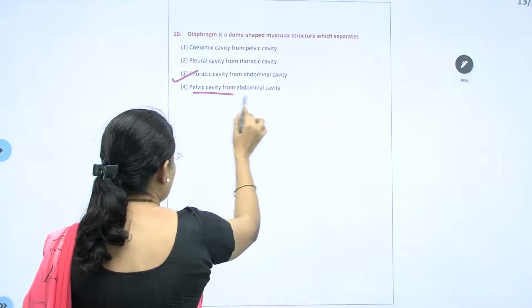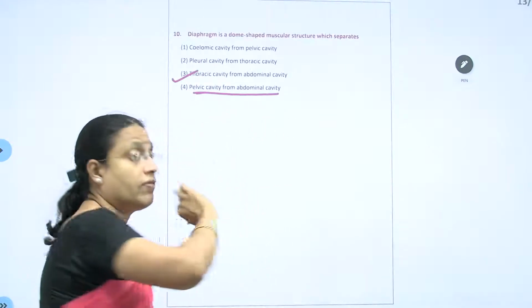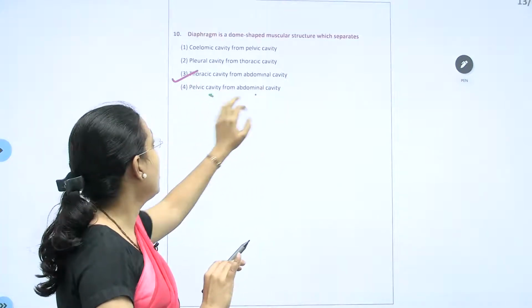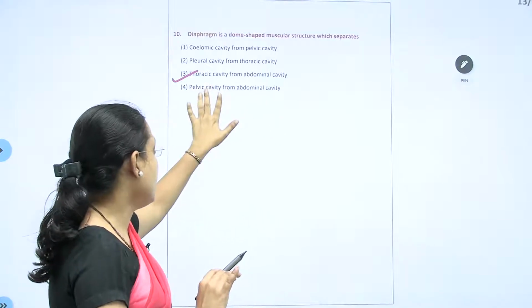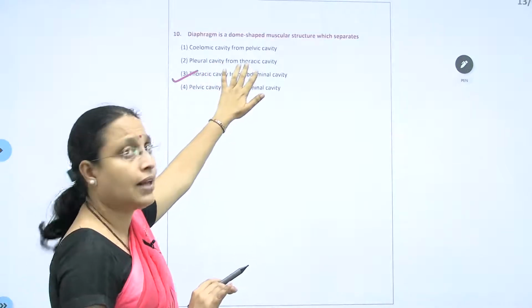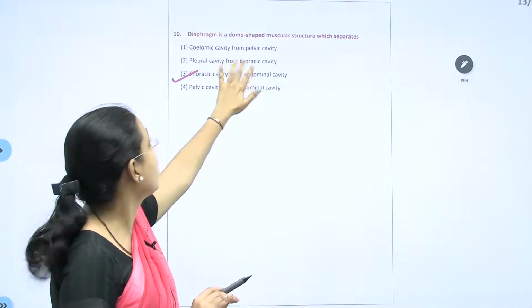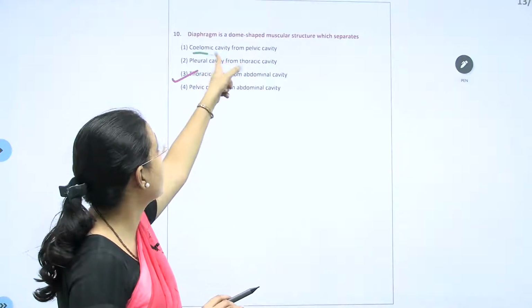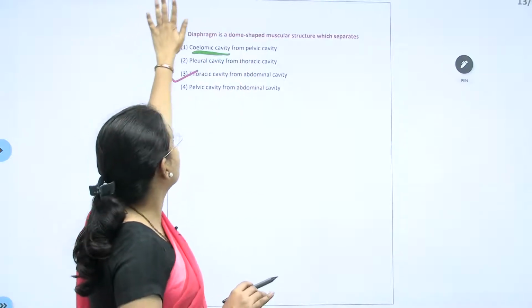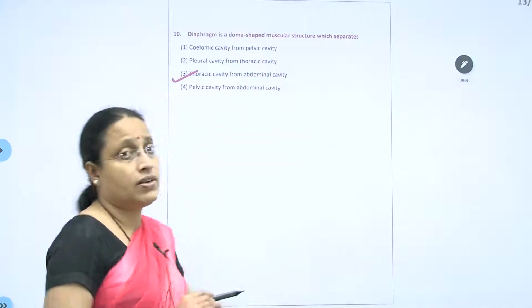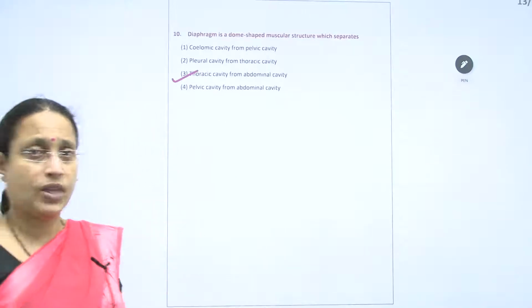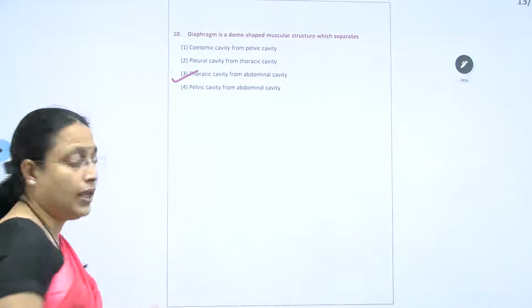There is no separate membrane or muscle like the diaphragm that will separate the pelvic cavity from the abdominal cavity. Pelvic cavity is nothing but the lower part of the abdominal cavity. It is not directly near the thoracic cavity. The coelomic cavity, the body cavity, that is peritoneum and all, is present in the abdominal cavity, and even the thoracic cavity is a coelom. Pelvic cavity is again part of this, so it cannot be the answer. Understand? So the 10th will be the 3rd.